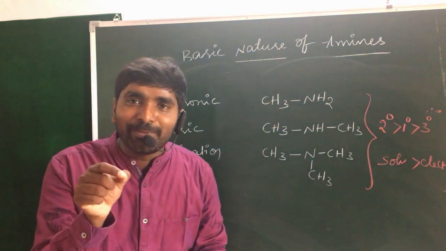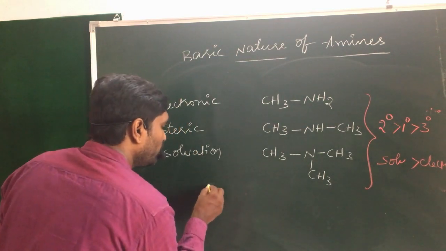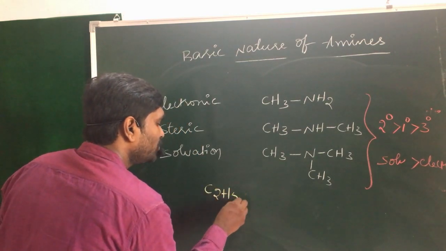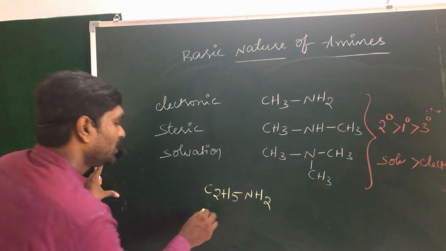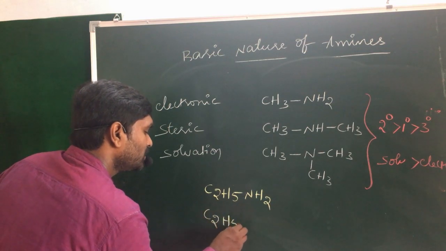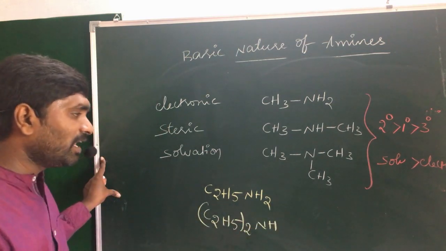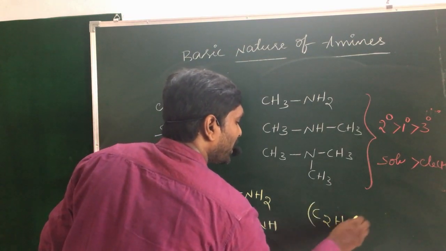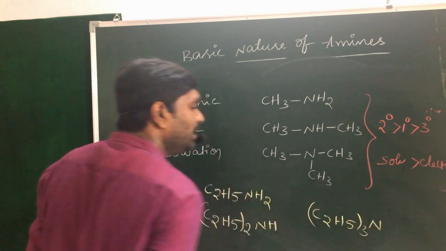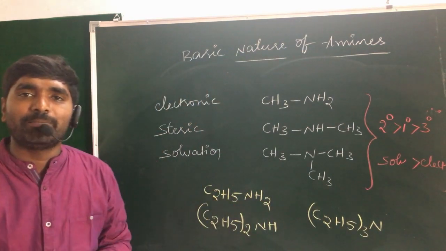But if our alkyl group is the ethyl group, when you take C2H5NH2, a 1-degree amine, (C2H5)2NH, a 2-degree amine, and (C2H5)3N, a 3-degree amine.